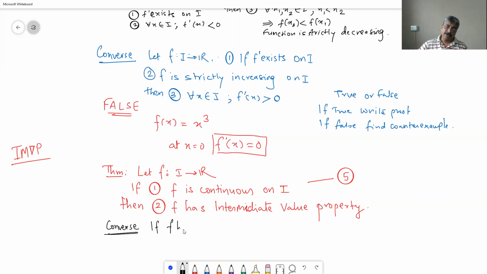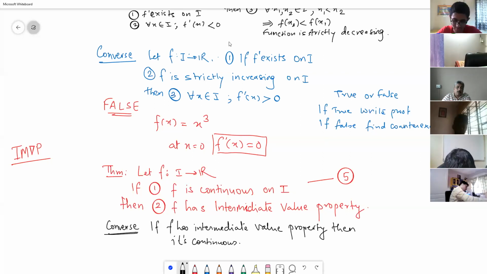True or false? If true, prove it. Now some students have given correct examples. I will explain a little why the functions you are trying to figure out are not correct.